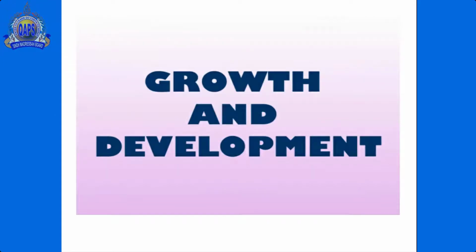Now we explain the definition of growth and development.